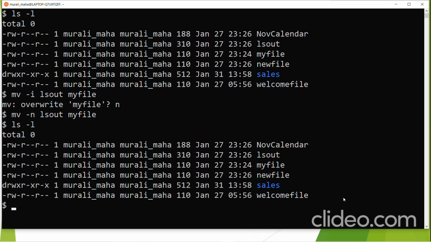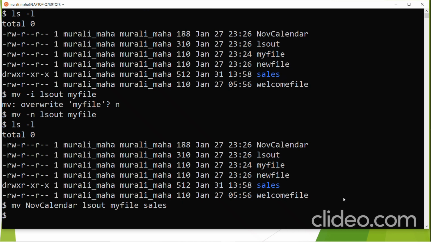Let us suppose that from this jan directory, I want to move now calendar, ls out, and my file, these three files, to the sales directory. I give the directory file as the last argument, and it would be done.